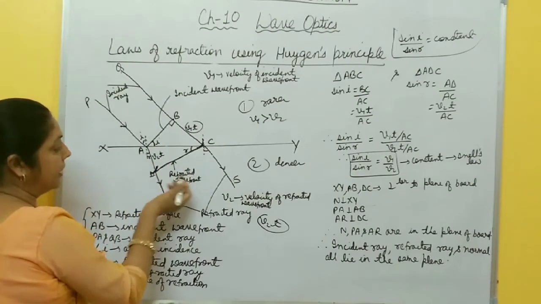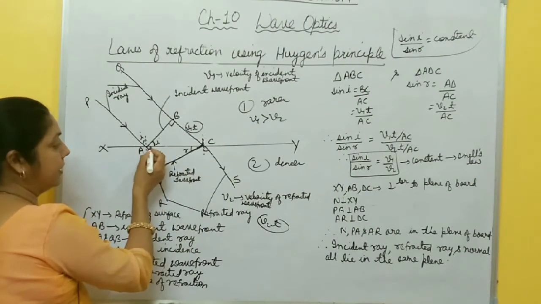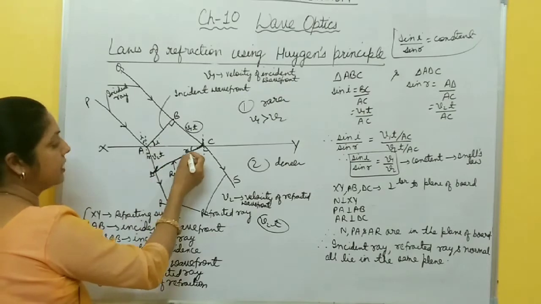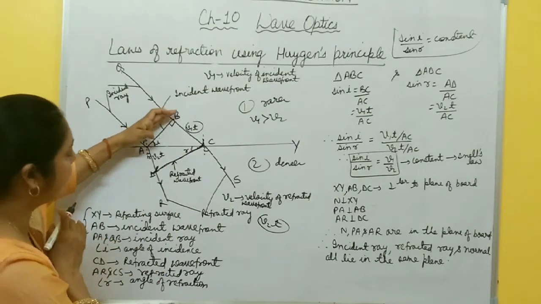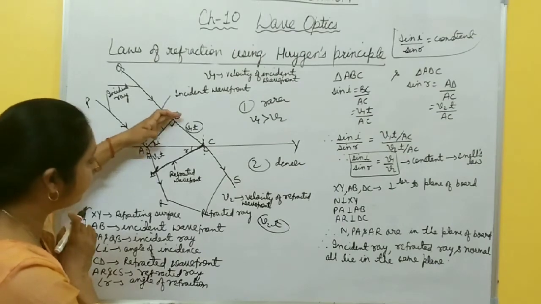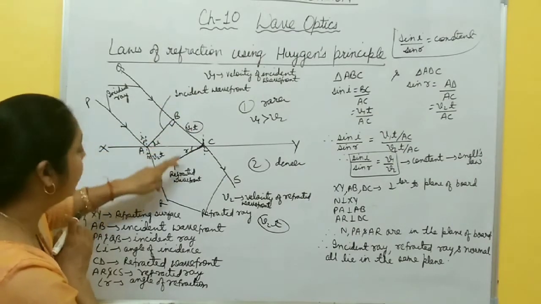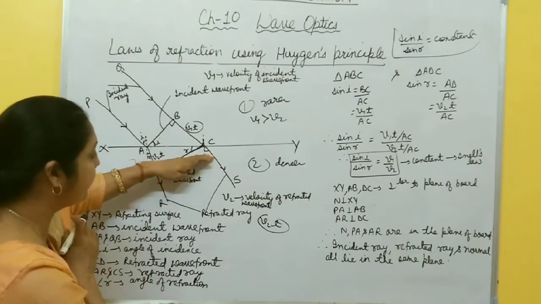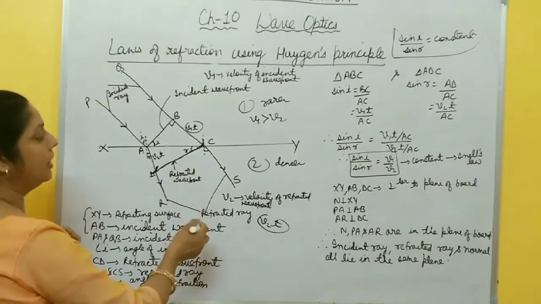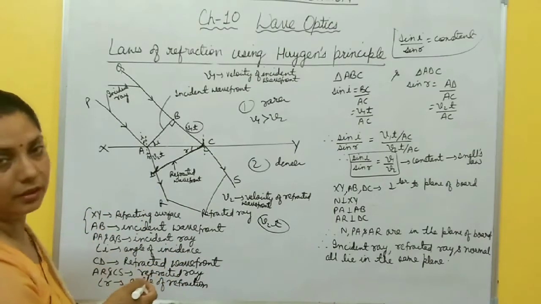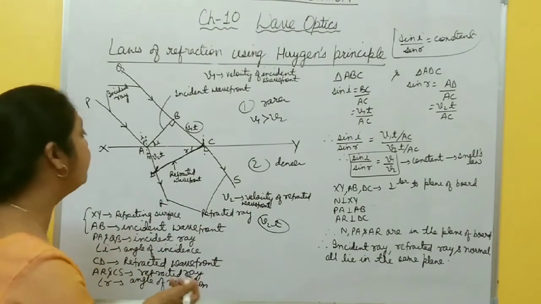So by applying geometry, you get this angle is 90 minus R, so this becomes R. So you just remember this thing: the angle between the incident wavefront and the refracting surface is I, and the angle between the refracted wavefront and the refracting surface is R. Okay. Now I am going to prove Snell's law, it means the first law of refraction.